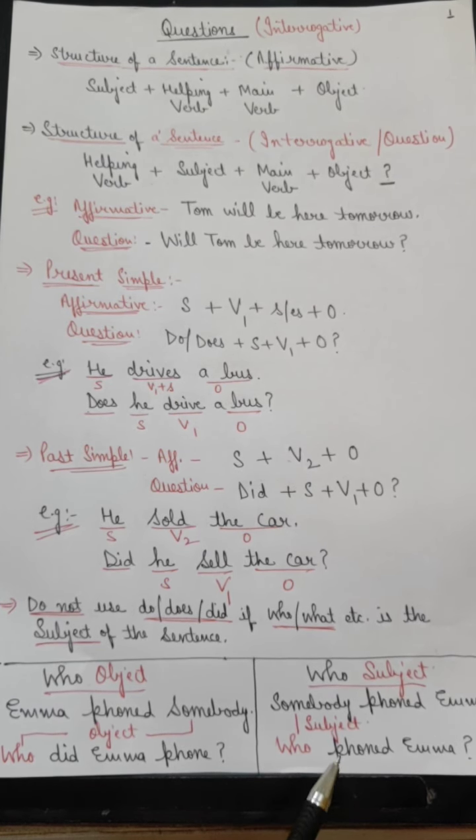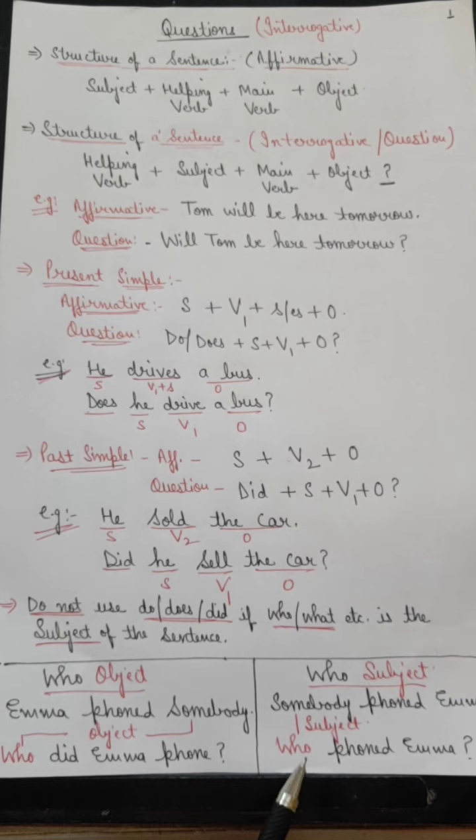But in the second example, if I say somebody phoned Emma, now what is the subject in this sentence? Somebody. So what will be the question framed here? Who phoned Emma? Now we have used only who, we have not used did here. Why?